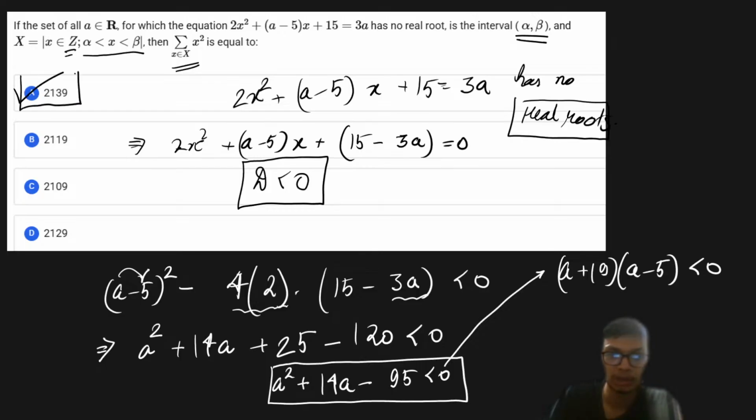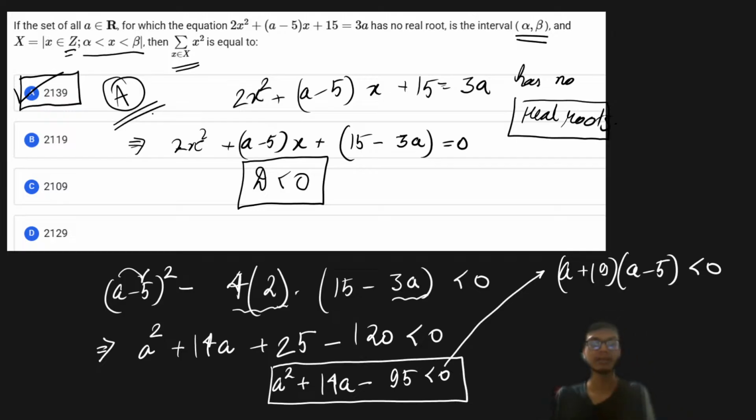I hope this is clear to all of you. So with this, I have our solution to this particular problem as option number A. Please let me know if something is not clear, otherwise I will repeat it again, right? Is this part clear to all of you?